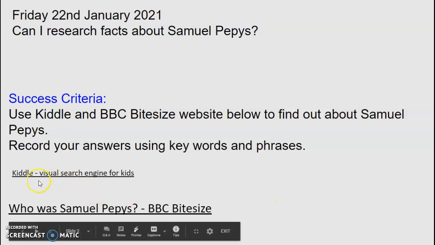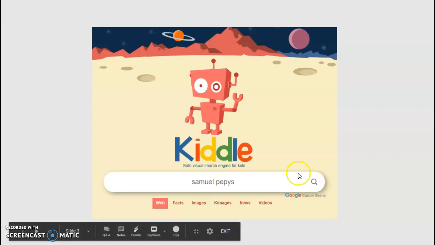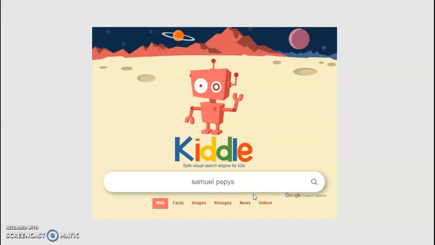So here is the Kiddle website and this is the BBC website, okay? And I'm just going to show you how to get onto them. So what you'll need to do is you'll need to go into Kiddle, okay, onto Kiddle, and you will then need to type in Samuel Pepys. Now you can type Samuel Pepys or Samuel Pepys facts. You will come up with the same thing, okay?